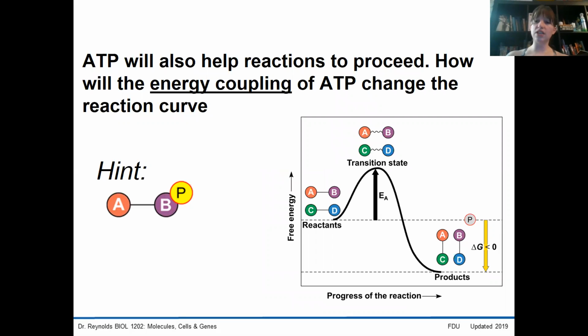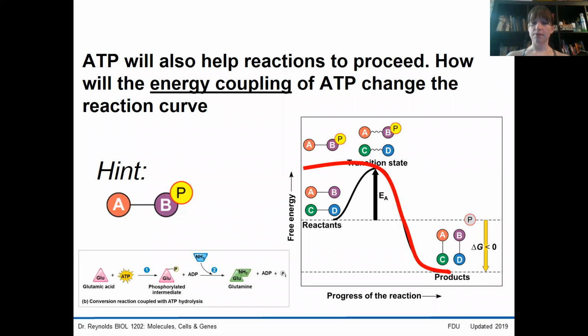Now, I want you to think about this problem for a minute. Really pause the video and see if you can try to come up with a solution for yourself. I'd like you to think about what it is that ATP would do to this reaction curve. ATP allows reactions to proceed. So how will the process of energy coupling change the reaction curve you see here? Challenge yourself, pause the video, and draw the reaction curve. Maybe you drew a little something like this.